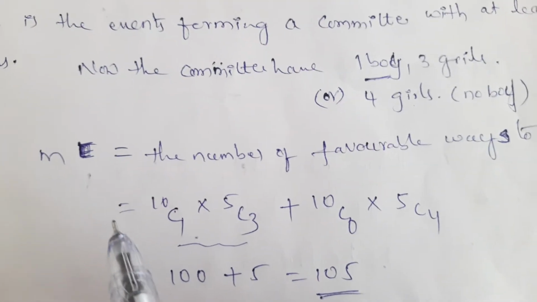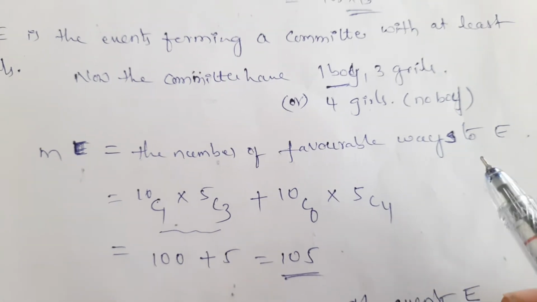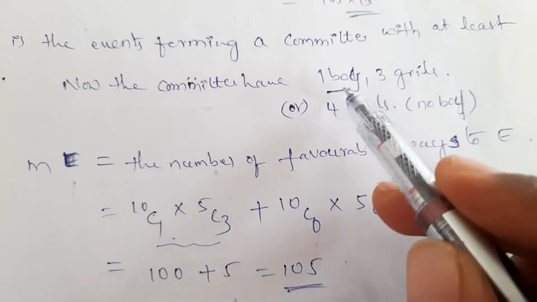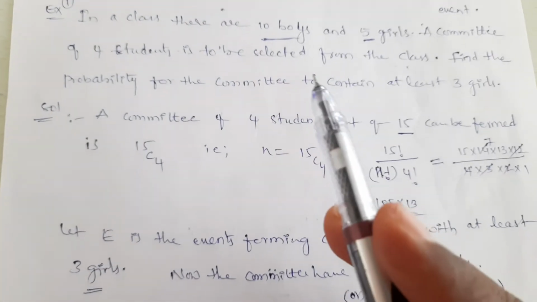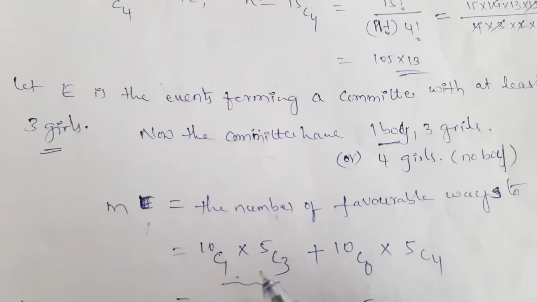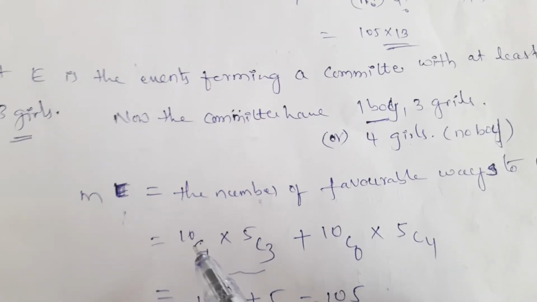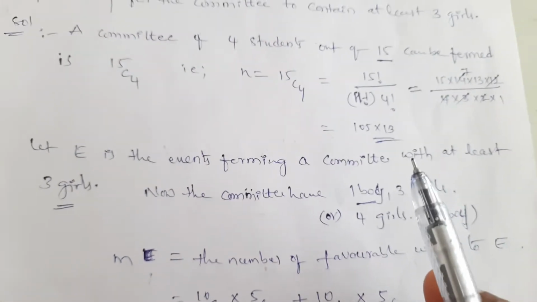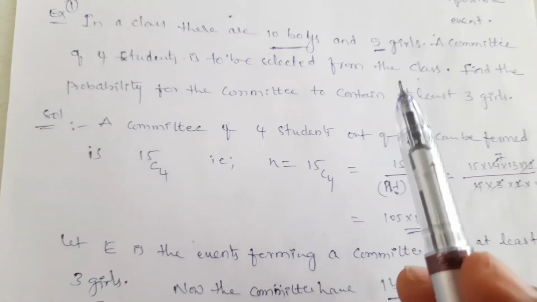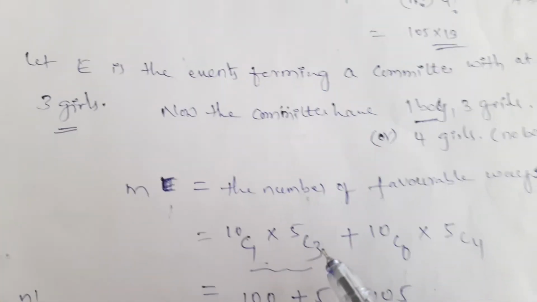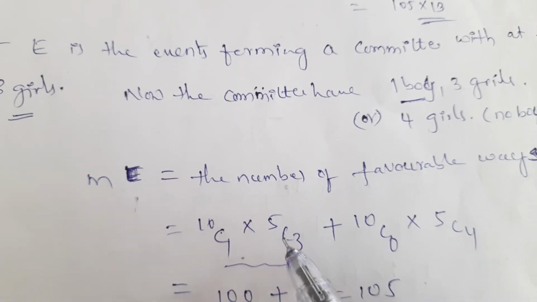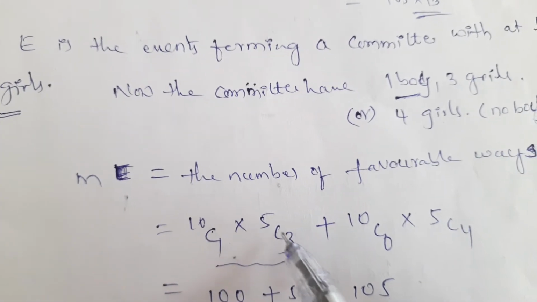Let M be the number of favorable ways to E. First, 1 boy and 3 girls: out of 10 boys we select 1, that is 10C1, into out of 5 girls we select 3 girls, that is 5C3.